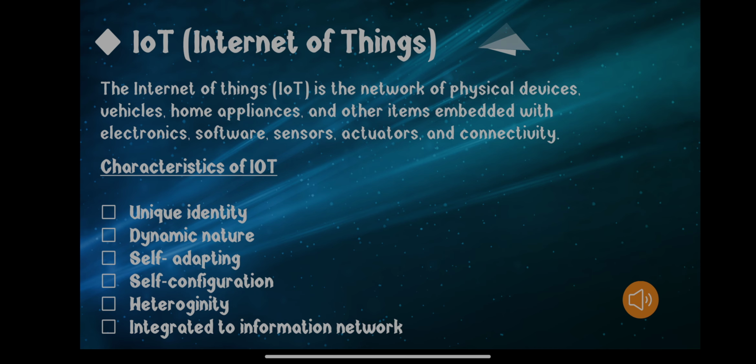The last characteristic is integration to information network. Now what does this mean? In this case, let's consider an example of a weather monitoring system.